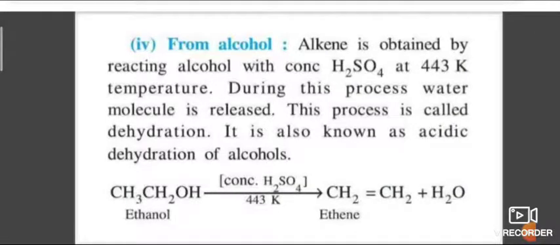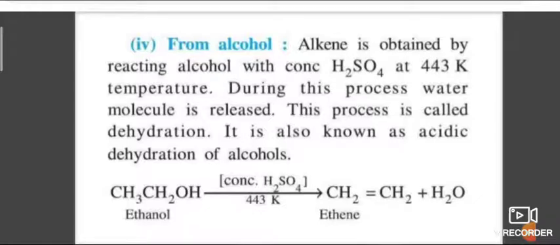When you see this mechanism of this reaction, that means formation of alkene from alcohol, the mechanism involves generation of protonated alcohol. First, sulfuric acid is there. Sulfuric acid decomposes into hydrogen and HSO4 minus. So now ethyl alcohol, that is CH3CH2OH, is reacting with the H plus ion. So this oxygen is combining with that H plus ion to give protonated alcohol.